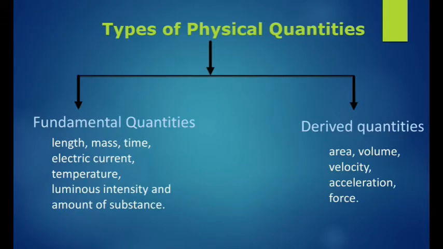So physical quantity means a quantity that can be measured in terms of laws of physics. Physical quantities are classified into two types. One is the fundamental quantity, and the other is the derived quantity.